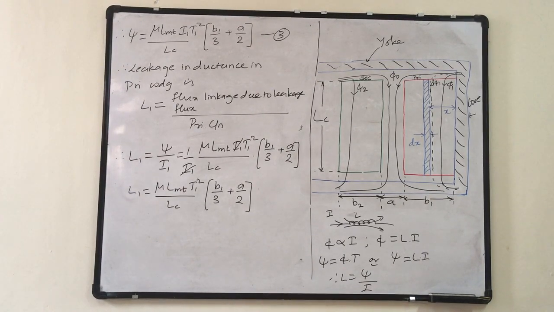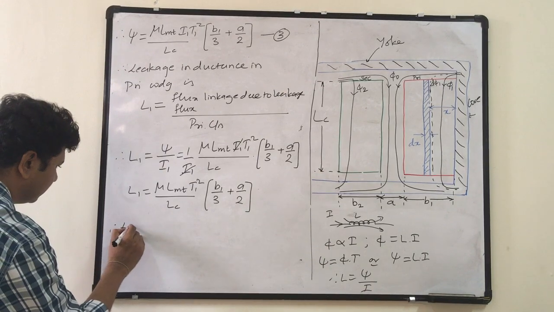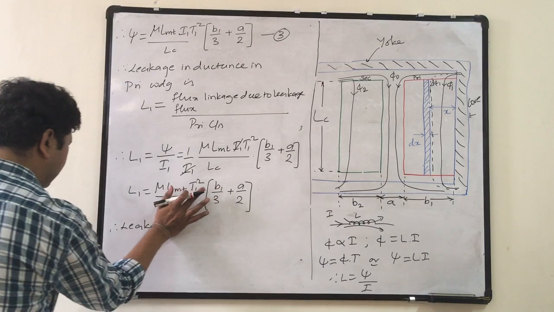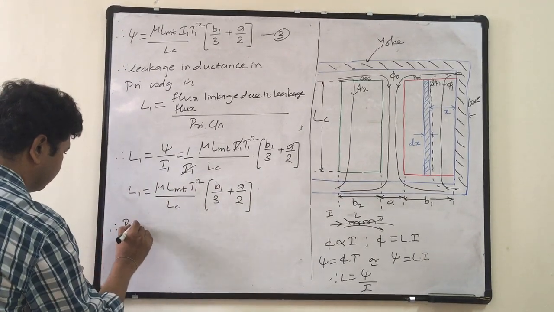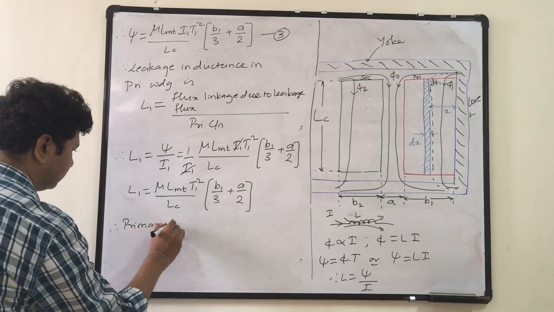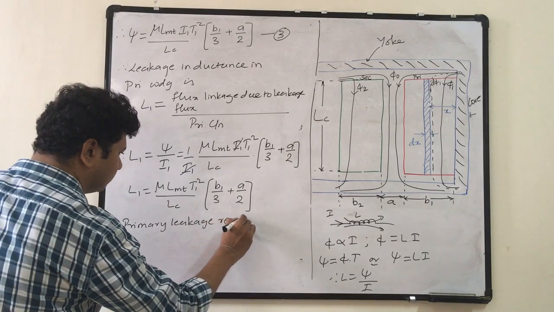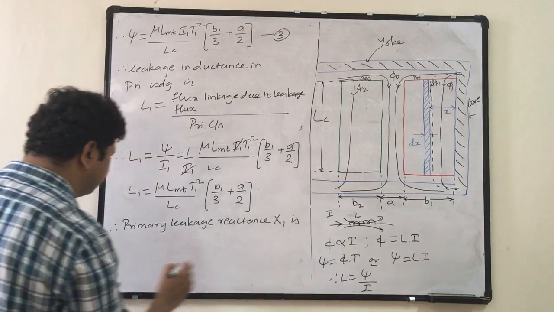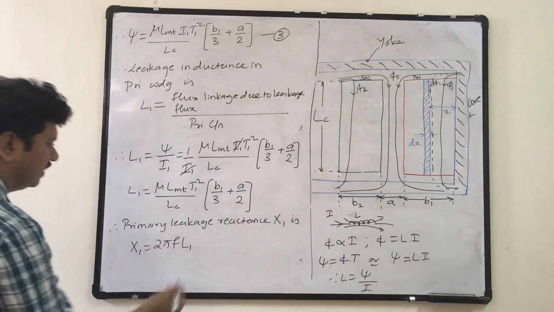Now that I know the inductance, I can get the leakage reactance very easily. Therefore, the primary leakage reactance X1 equals 2 pi f L1.